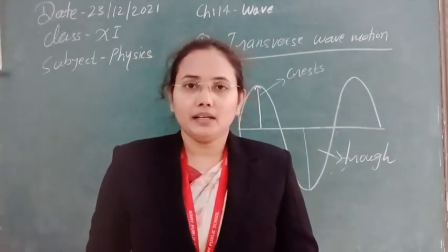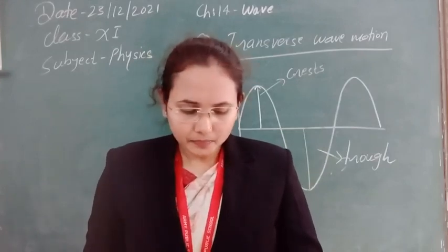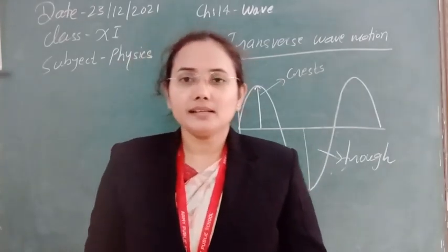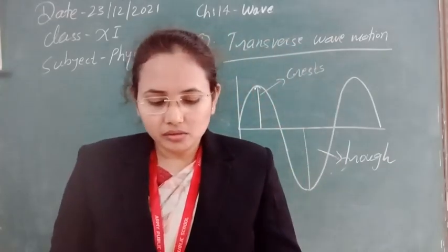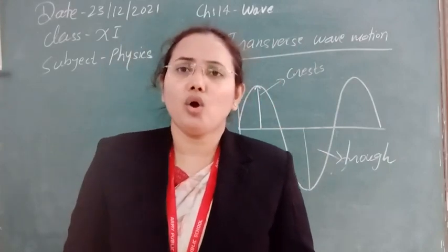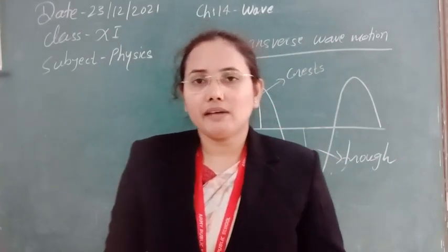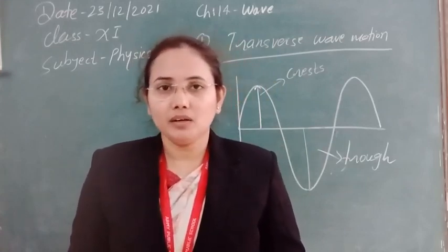The third property needed here is minimum friction. Why is it needed? Minimum friction amongst the particles of the medium ensures minimum loss of energy so that the wave can travel a long distance. For long distance travel of the wave, obviously minimum friction is needed so that energy is not lost there.